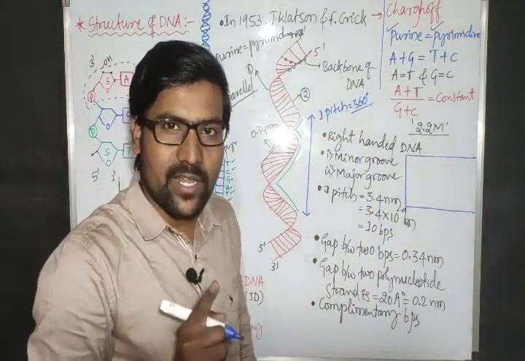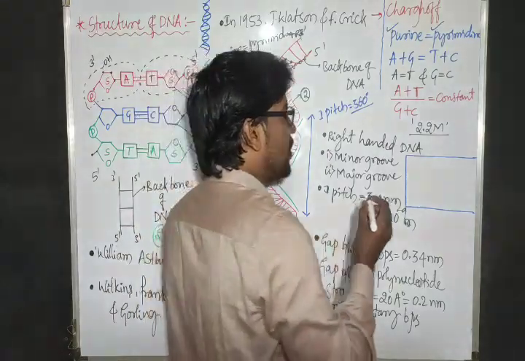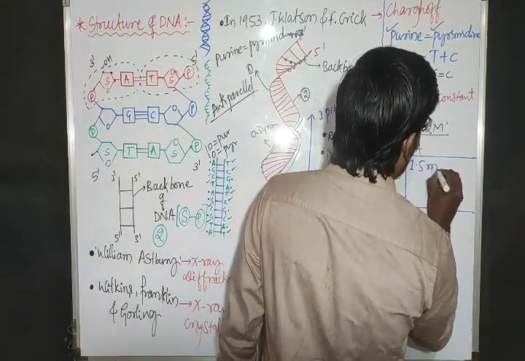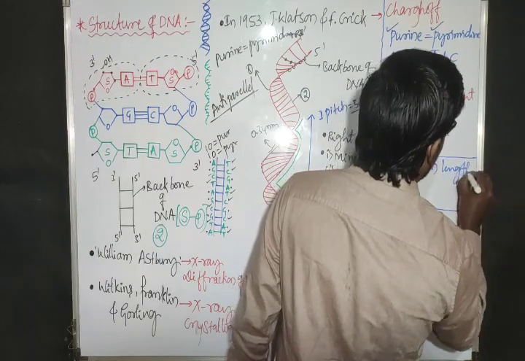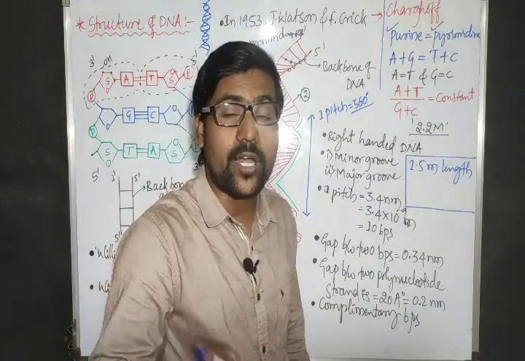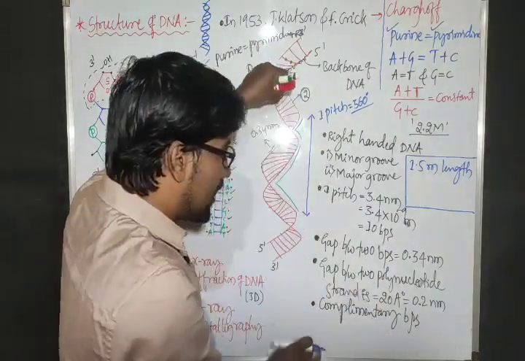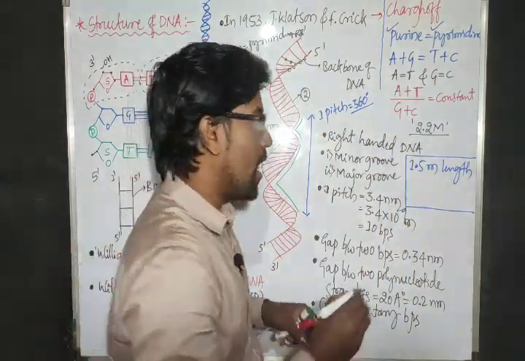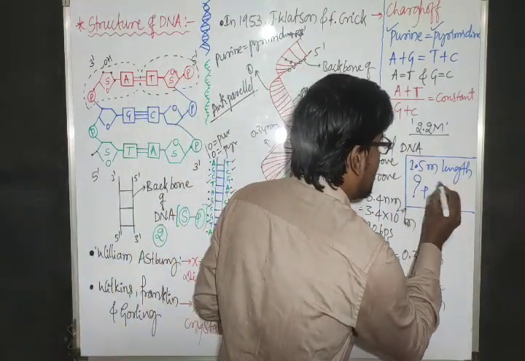We have a DNA, and that DNA molecule has 1.5 meter length. What is the total length of the DNA? 1.5 meter, not a nanometer. The total length I am talking about is 1.5 meter. Then how many base pairs are present?